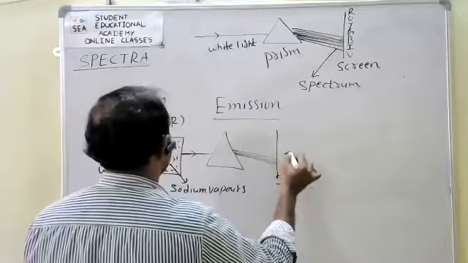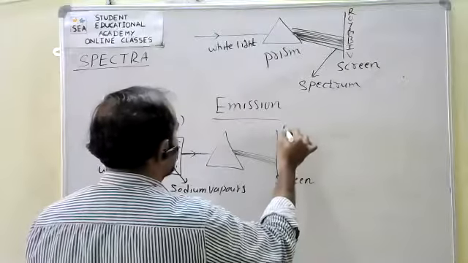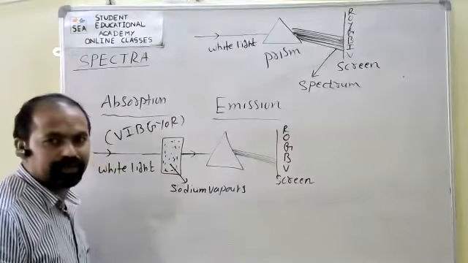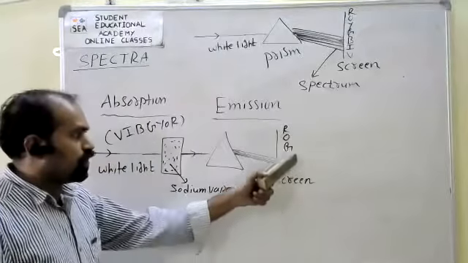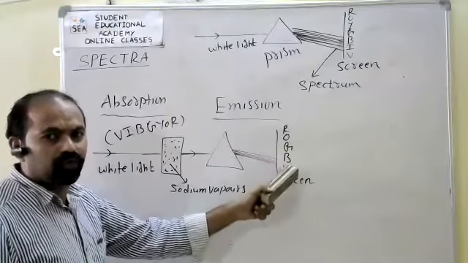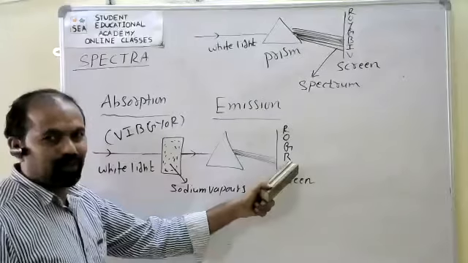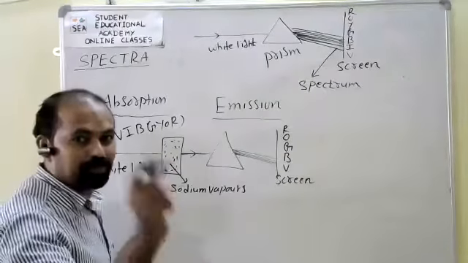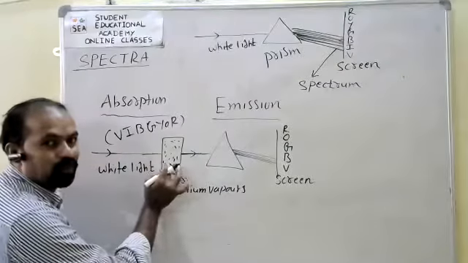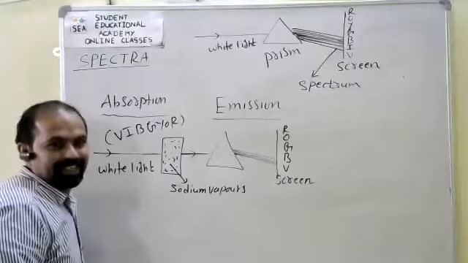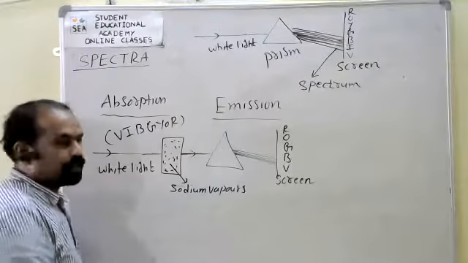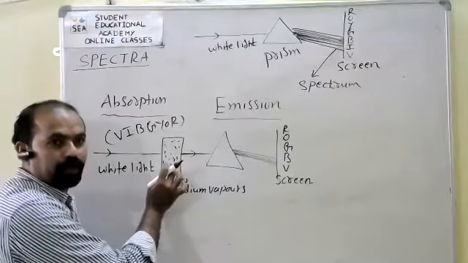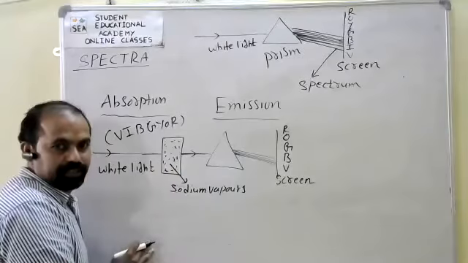See this, we observe only 5 colors here. What about the remaining 2 colors? Missing colors. These are absorbed by sodium vapors, this substance.